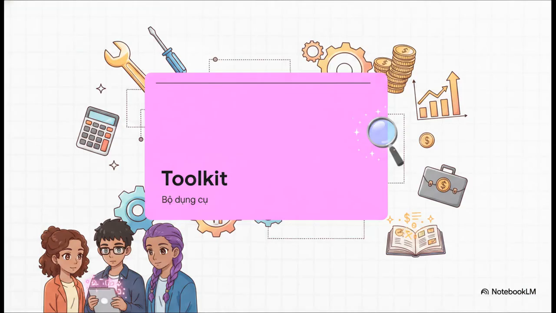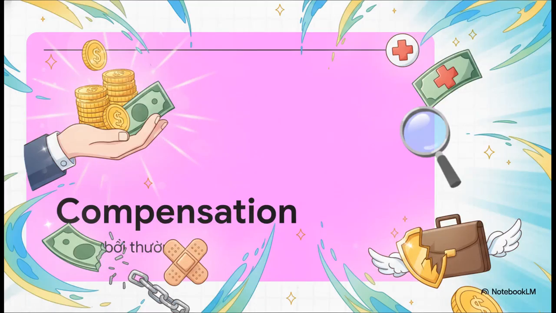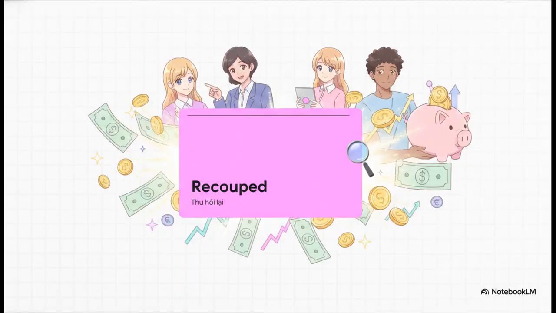Our first recovery term is toolkit. Toolkit. A toolkit is a set of resources or strategies used to fix problems or achieve a specific business goal. Next up is compensation. Compensation. This term describes money given to someone to literally make up for a loss, injury, or suffering. So the crucial point is our next term. Recouped. To be recouped means to successfully get back money that was previously spent or lost.